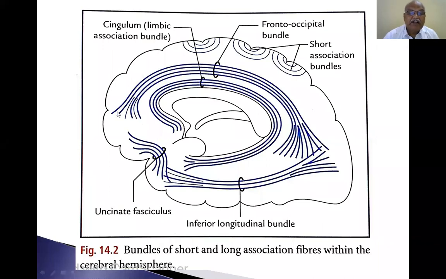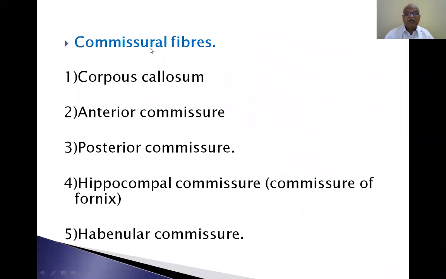So this bundle is present 4 centimeters behind the frontal pole. This bundle is present 6 centimeters behind the occipital pole. You see this bundle. If you measure the distance between this bundle and this one, it is 4 centimeters behind the frontal pole. If you measure the distance between this bundle and this bundle, it is 6 centimeters behind, a little higher. Now, commissural fibers.